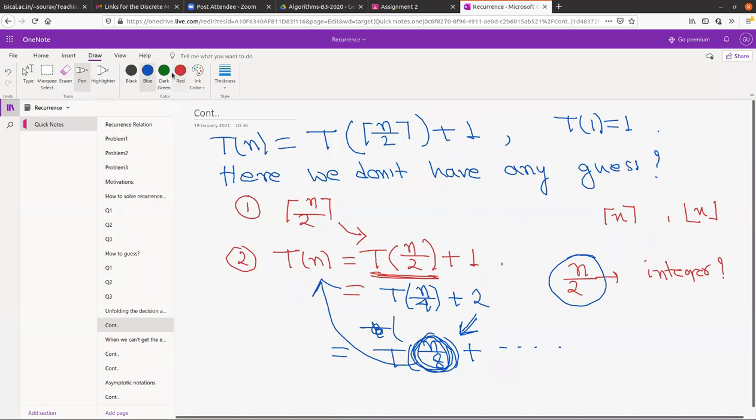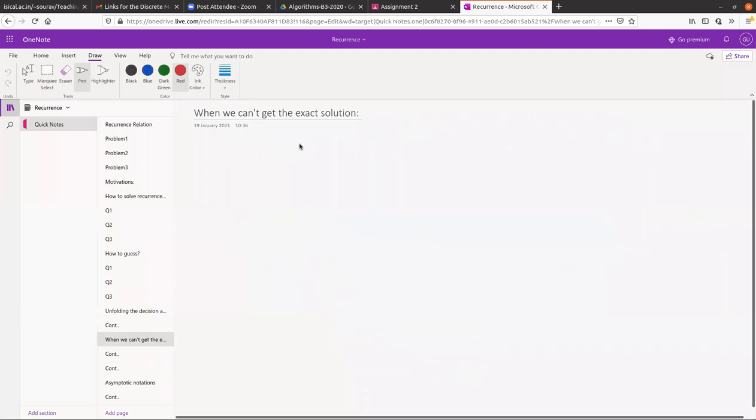So when you are proving things for binary search, let me say, we assume n to be a perfect power.